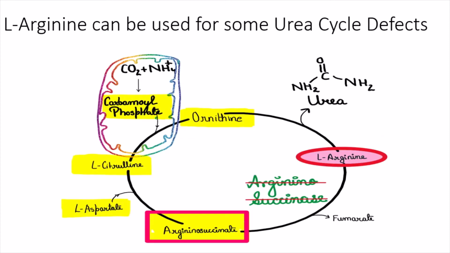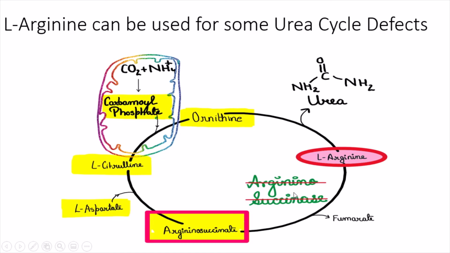Let's see why we give L-arginine in some cases of urea cycle defects. Now, in the liver, arginine is split into urea and ornithine, which then reacts with carbamoyl phosphate to form citrulline. This urea cycle intermediate condenses with aspartate, which is then forming argininosuccinate, which can be excreted if somebody does not have argininosuccinate lyase.